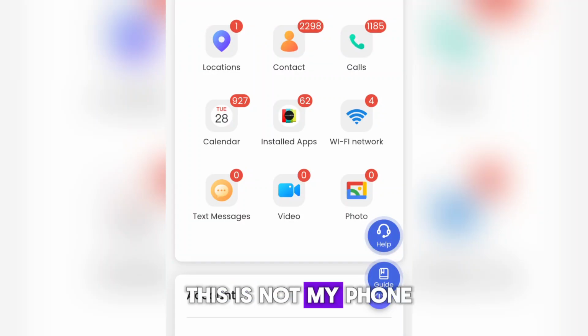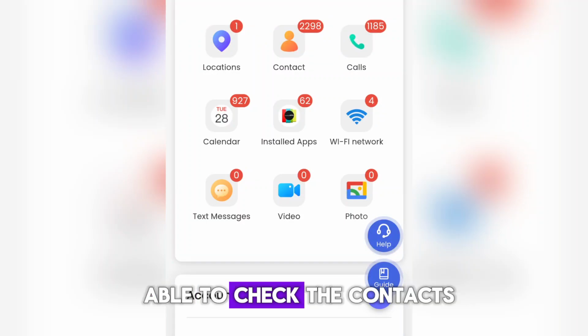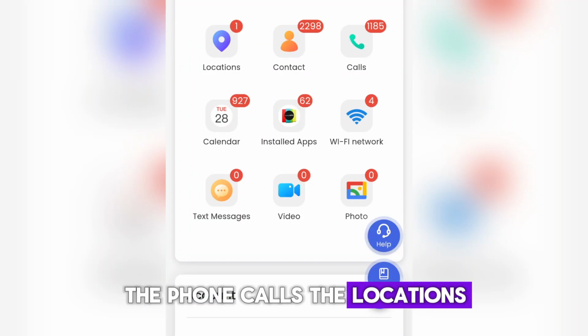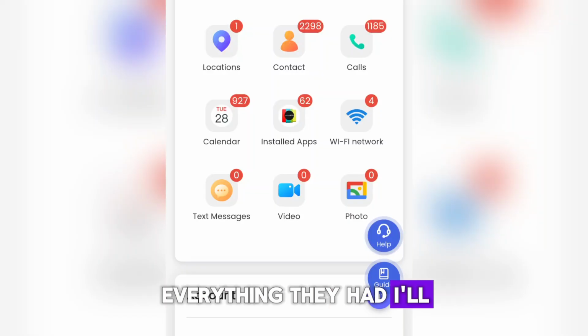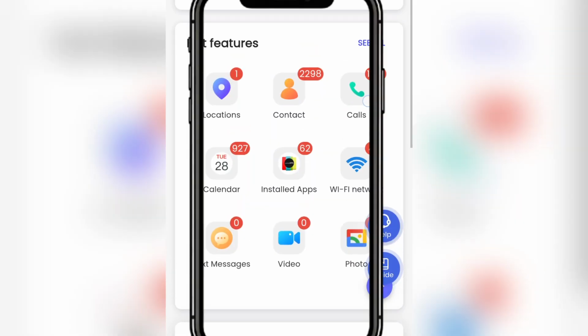As you can see, this is not my phone, but I will be able to check the contacts, the phone calls, the locations, everything they had. I'll be able to track them to see.